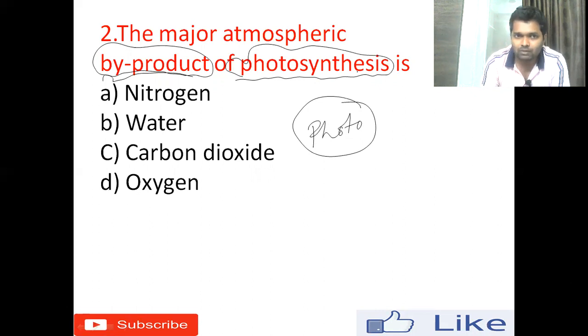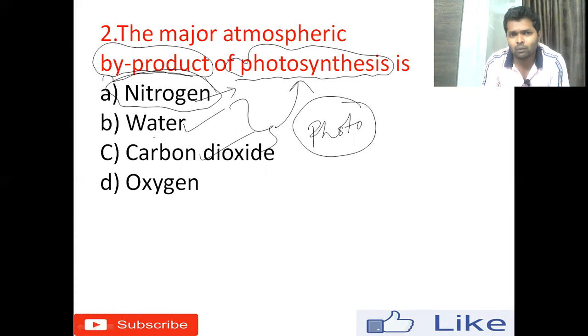For this process they use water and carbon dioxide, so these are the two inputs for photosynthesis. Nitrogen is also an important material required for plants, which they absorb from the soil by roots. But for this question the right answer is oxygen. Oxygen is the byproduct of the photosynthesis process.